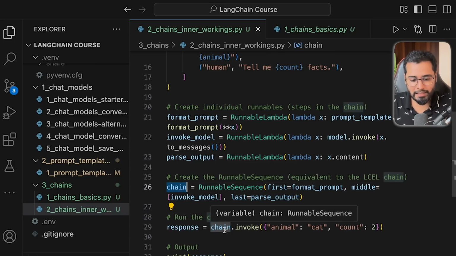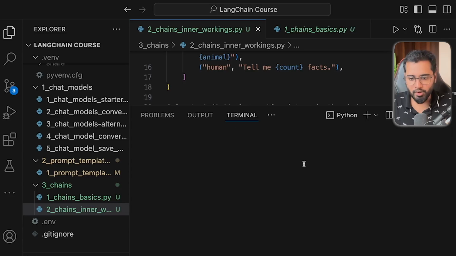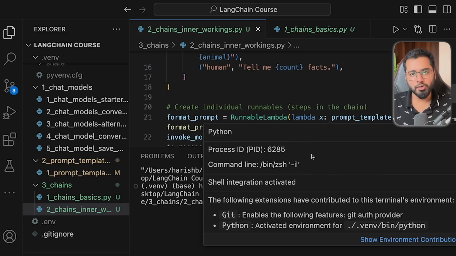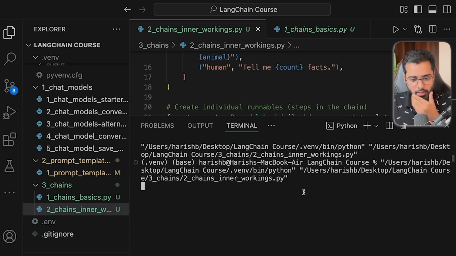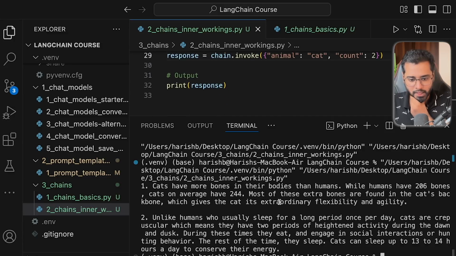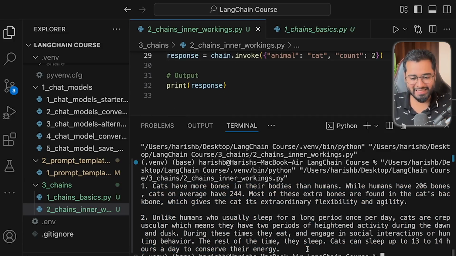And we can invoke it by providing all of these placeholder values. So now I'm going to run our chain. I can either click on this play button right here, or you can just go to your terminal and say Python 3, or Python if you're a Windows user, and then just go to this file and hit enter, right? So I'm going to click on play. Let's give it a few seconds. And perfect. There we go. So we have 2 facts about cats, because that is exactly what we specified here, right?